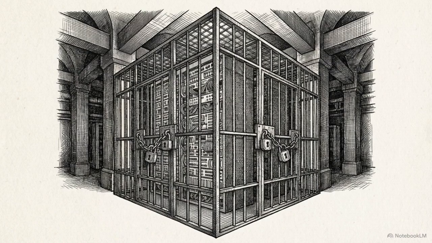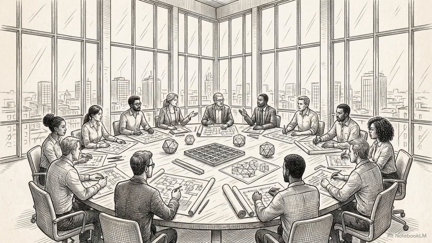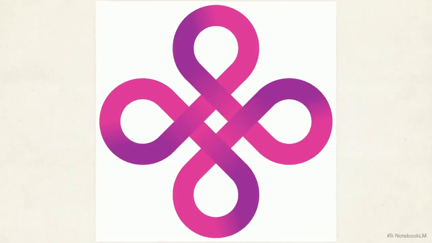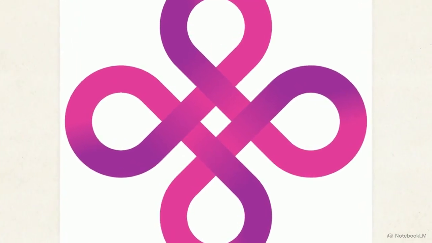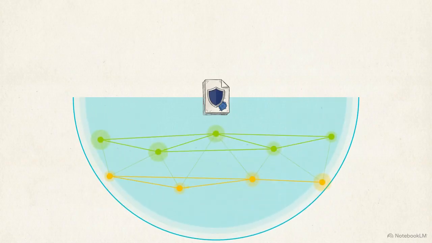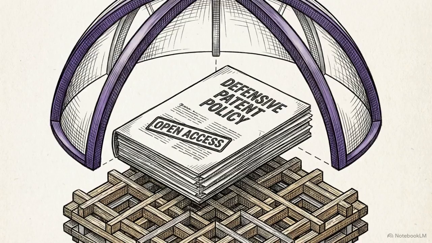Operationalizing global standards into a single infrastructural layer naturally raises questions about centralization and control. To ensure neutral governance, this architecture is overseen by the Prasaga Foundation. The foundation acts as an overarching legal and structural shield for the network. It operates under a defensive patent policy designed to protect the openness of the Saga standards infrastructure. These patents exist solely to prevent hostile enclosure, legally guaranteeing that the foundational operational layer remains cost-free and openly accessible.